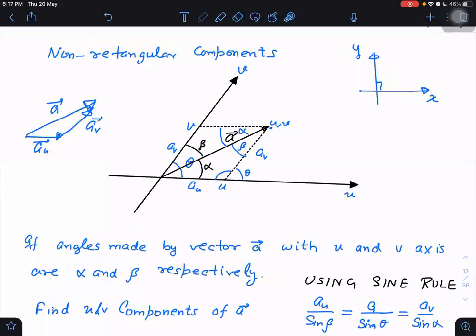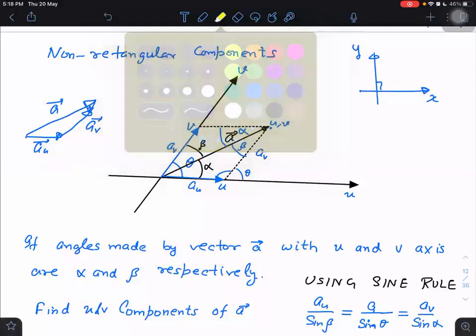So that is what I am saying. I can assume it to be composed of two vectors, AU and AV. Adding these two, I will be getting this resultant finally.